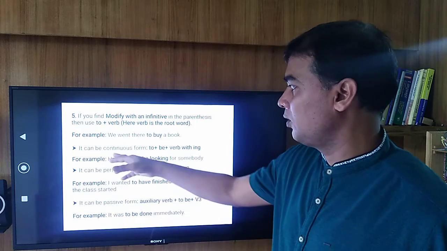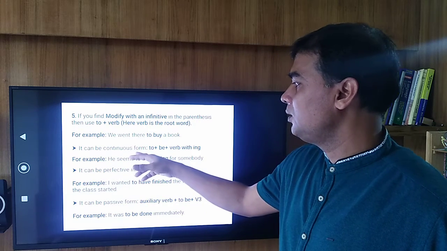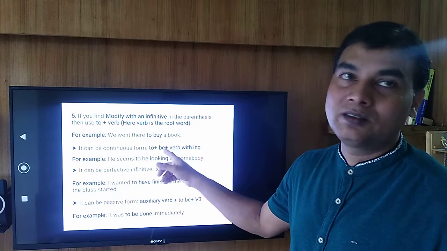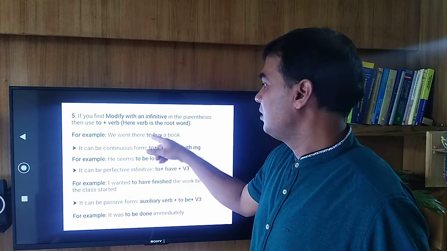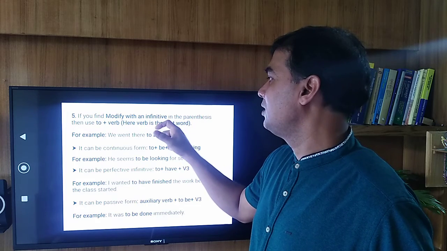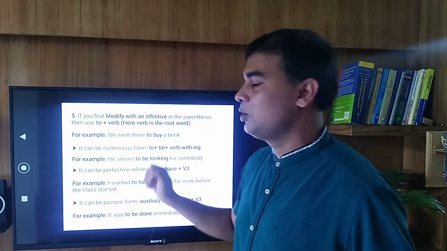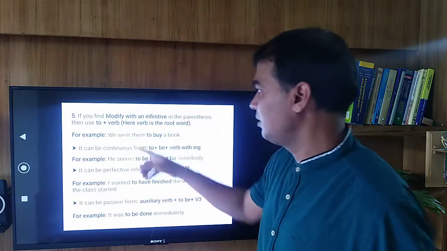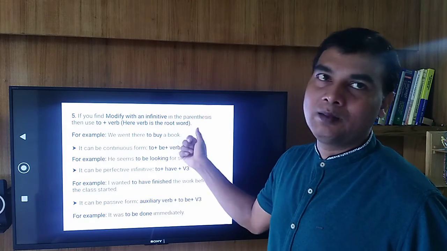For example, he went there to buy a book. Here, to plus verb buy, to buy a book. So this is an infinitive. So in the question, if you find modify with an infinitive, just use to plus verb.